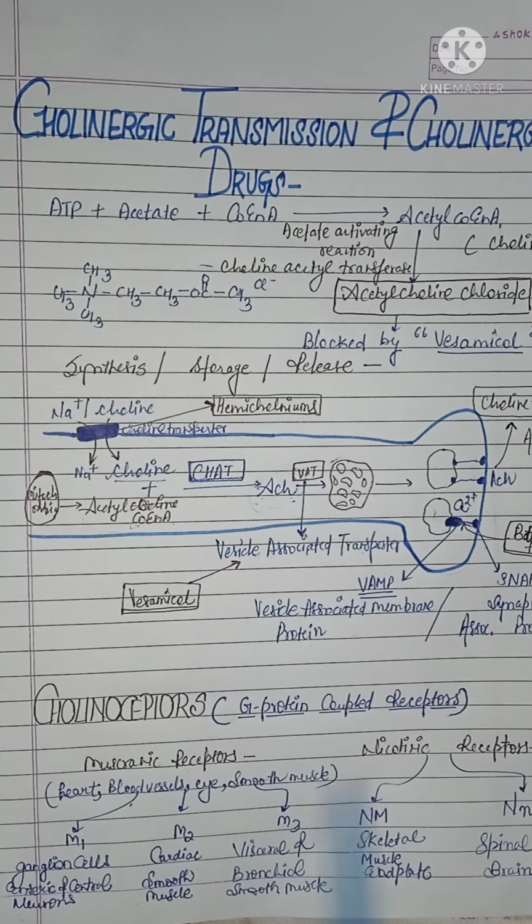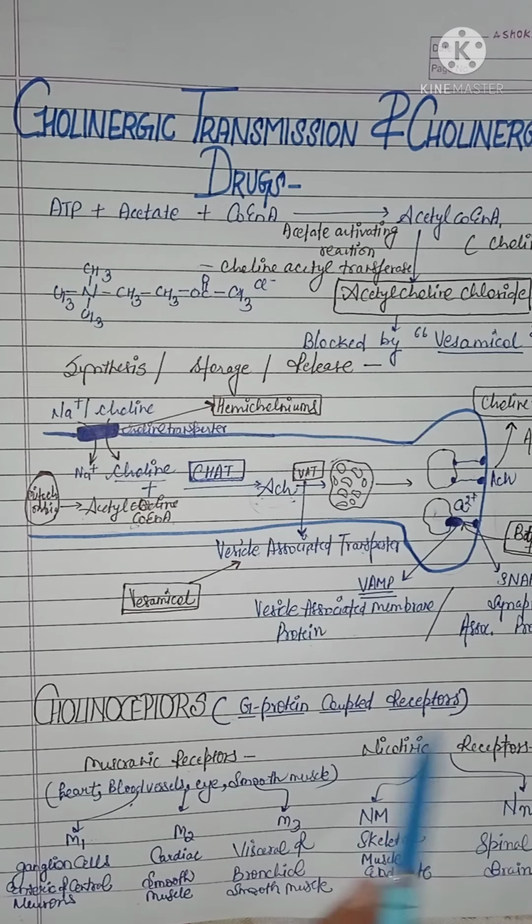In the same way, we have nicotinic receptors, which are selectively activated by nicotine and are blocked by tubocurarine, while muscarinic receptors are blocked by atropine.